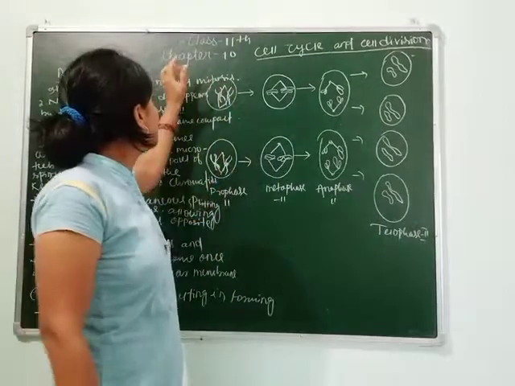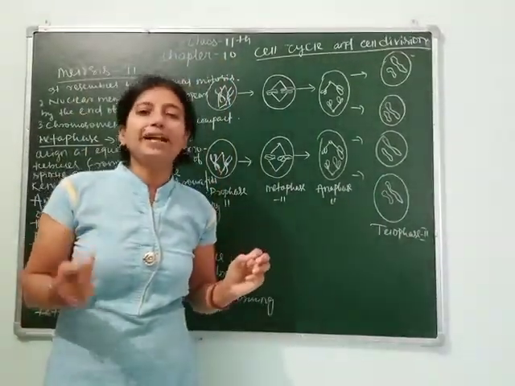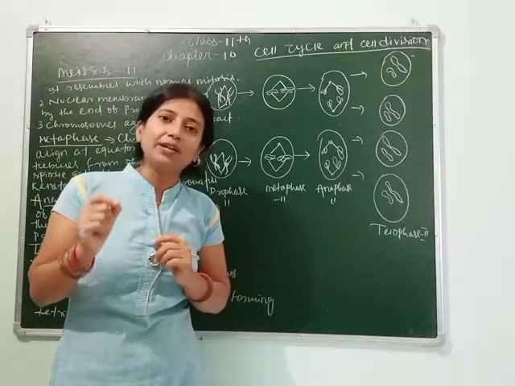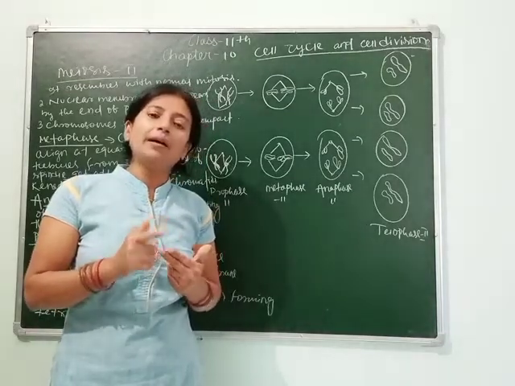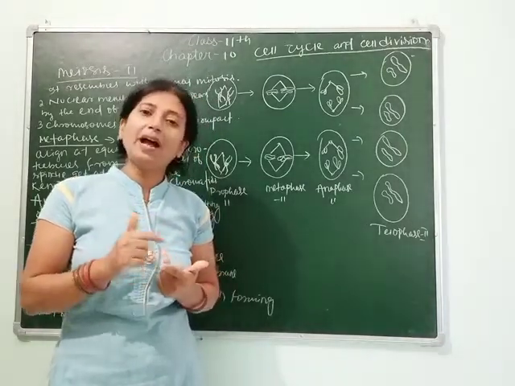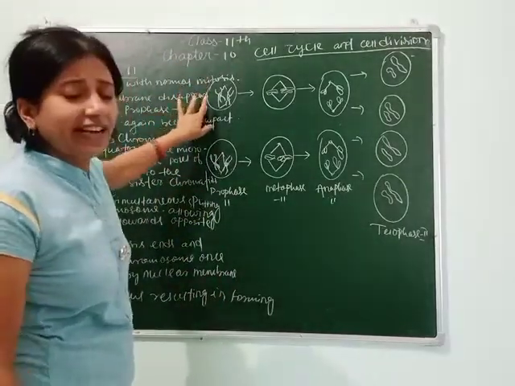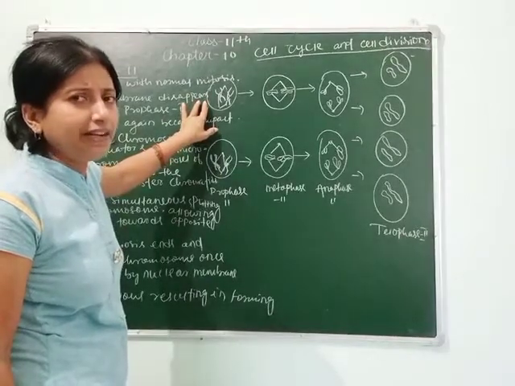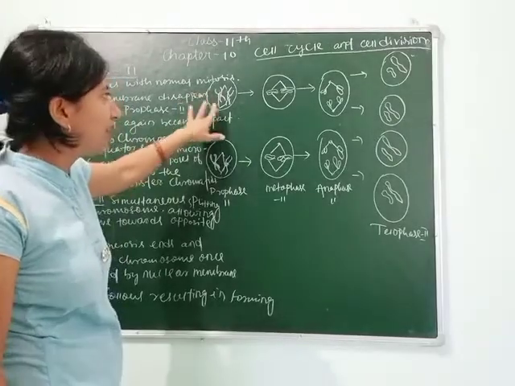Meiosis 2 resembles simple mitosis, meaning meiosis 2 is equivalent to mitosis. In mitosis, 2 equal cells are formed carrying the equal number of chromosomes, and in meiosis 2 also, the gamete carries the equal number of chromosomes. The haploid gamete carries the equal number of chromosomes after meiosis 1.